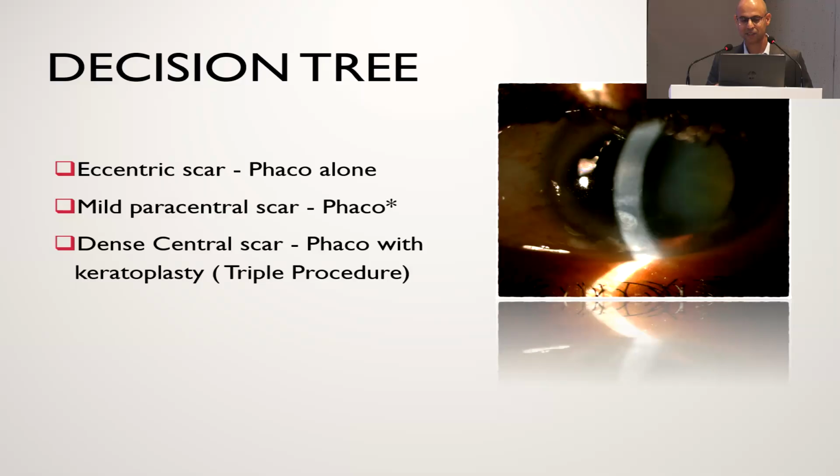When you talk about a scar, typically, we describe it as nebula, macula, leukoma, but rather than the density of the scar alone, I think the location of the scar is really important, and the size of the scar, and of course density does play a role. So, if it's a small eccentric scar like in this picture, which is not really affecting your topography, or your visual axis is clear, it will not hamper your visualization or the visual outcome, then it's a good idea to just go ahead with your regular phacoemulsification without really modifying too much.